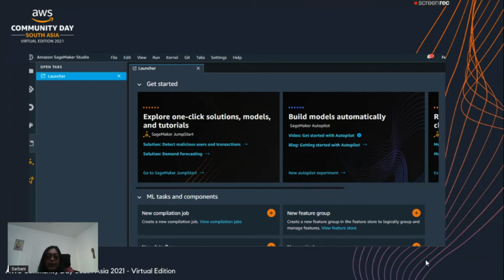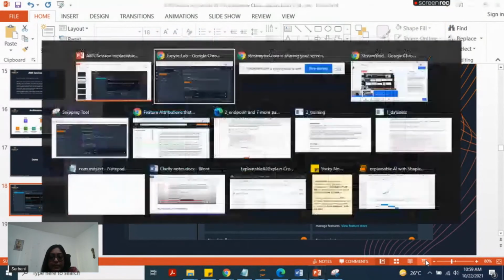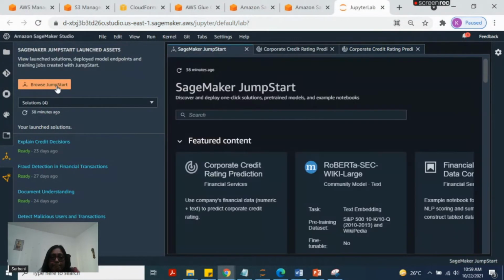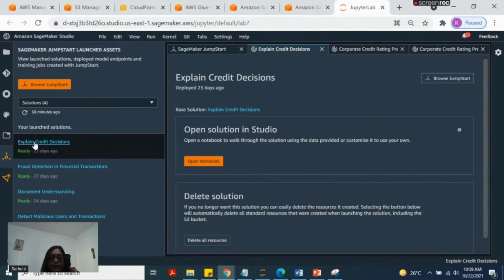So here I'm showing on the screen. Once you log into the SageMaker Studio, it will show us this particular screen from the JumpStart. Once we launch, here you browse JumpStart, and you will see all the solutions available. The corporate credit rating prediction solution is used here. Now I'm going to open the notebooks.